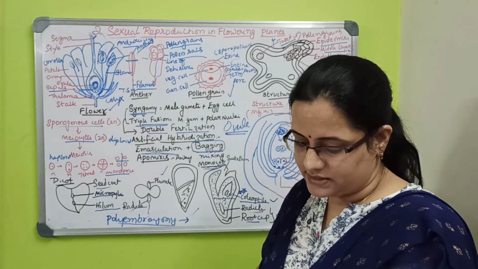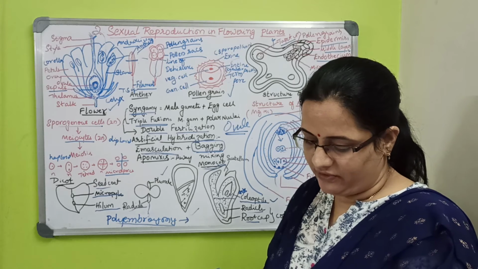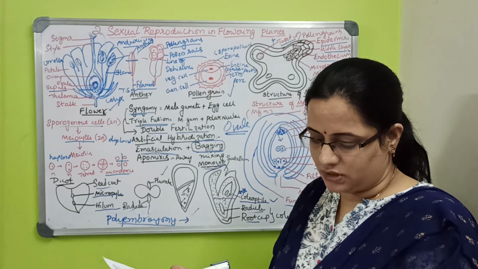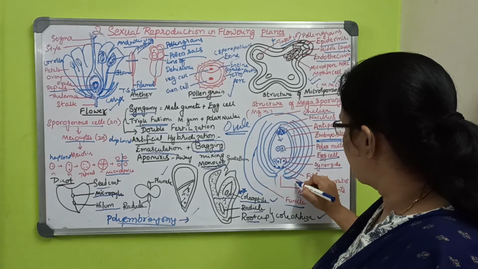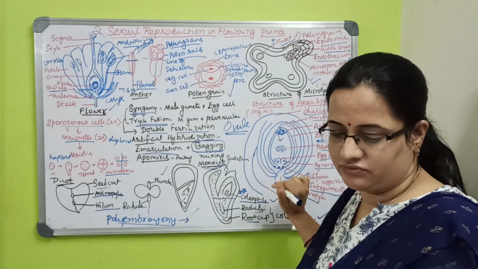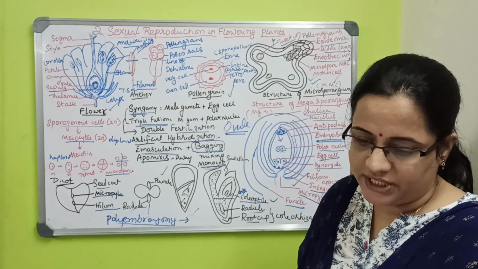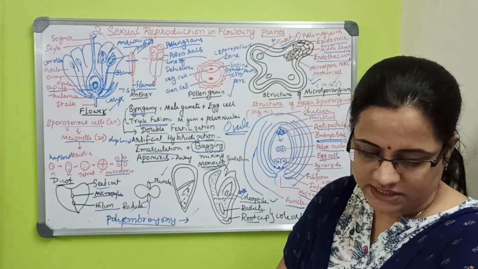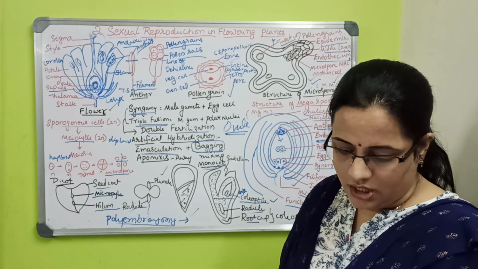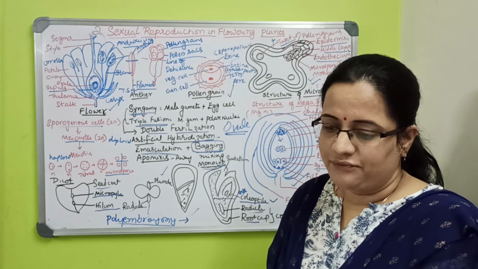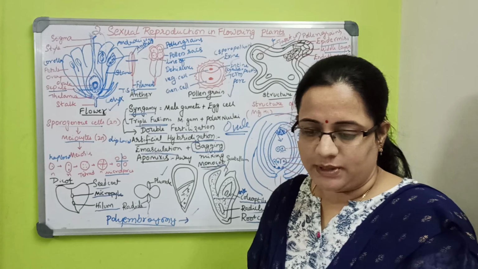You can write this. Which is the tallest flower? Amorphophallus titanum, that is the big one. What is a 7-celled, 8-nucleate embryo sac? This one you can draw. What is pollination and what is emasculation? What is polyembryony? Formation of more than one embryo is called polyembryony. And what is a seed? Explain its types.